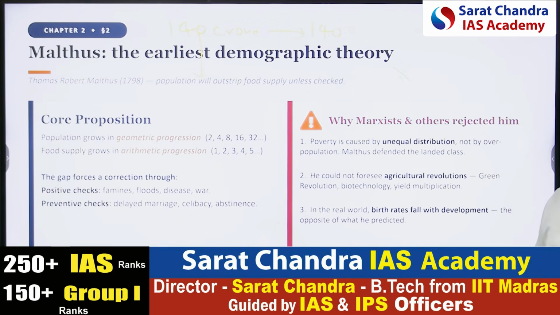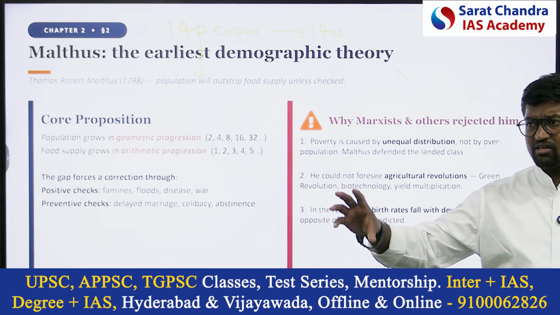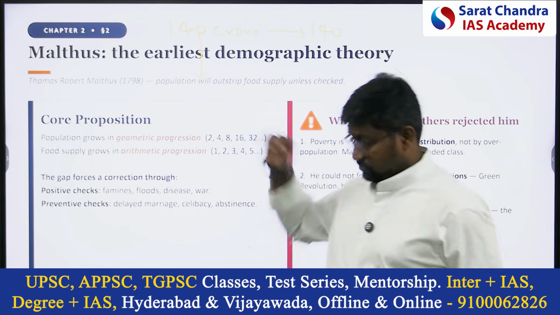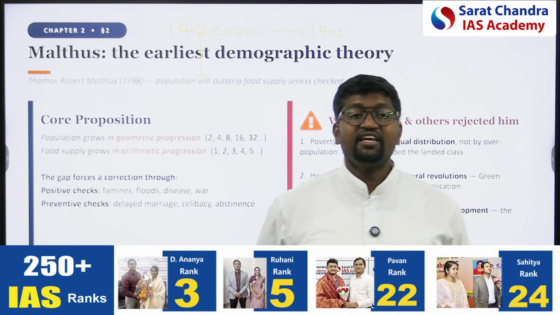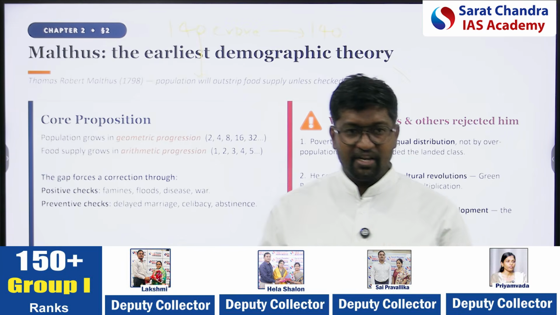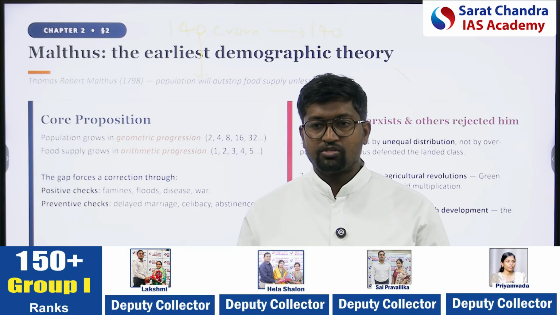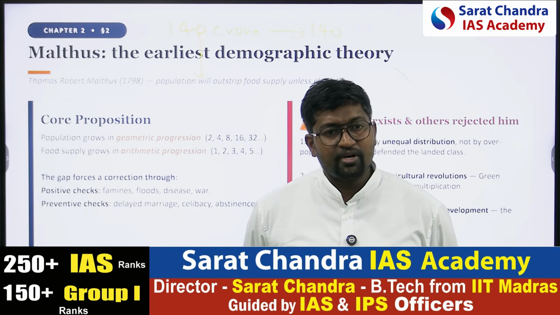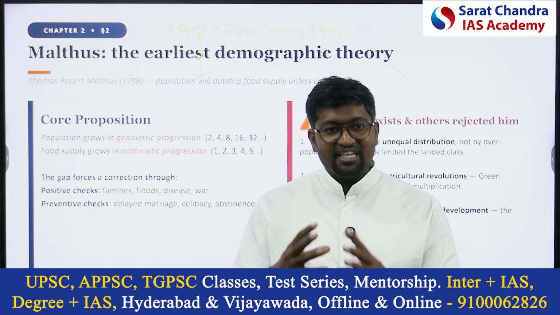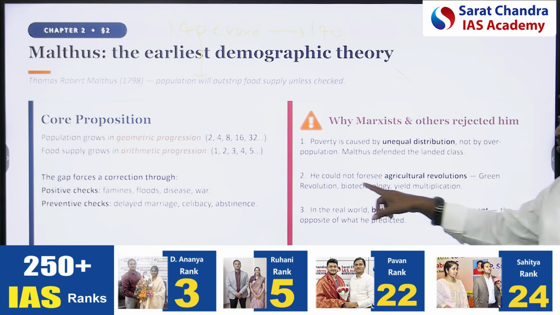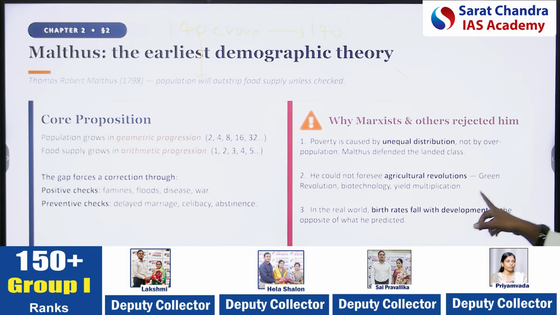And Marx said that Malthus is saying resources will not increase exponentially, but Malthusian theory ignored the green revolution. Technology emerges. If childbirth is not happening, if there is a problem in childbirth, we use technology, assisted reproductive technologies, to give birth to a child. But don't you think that to increase food resources, we can also use technology? Malthus could not foresee agricultural revolutions like the green revolution, biotechnology, yield multiplication.